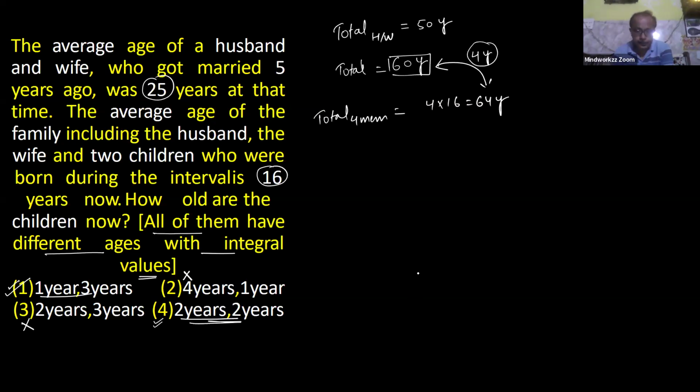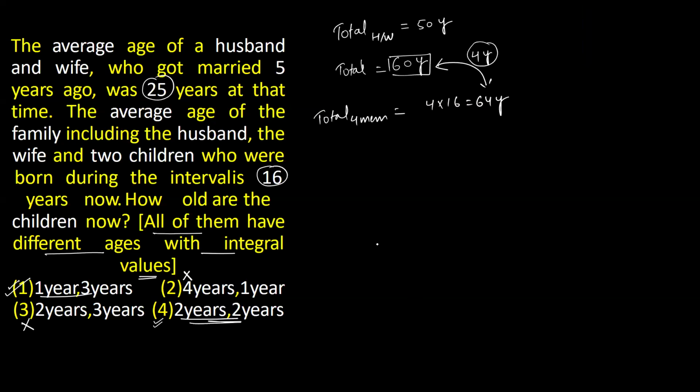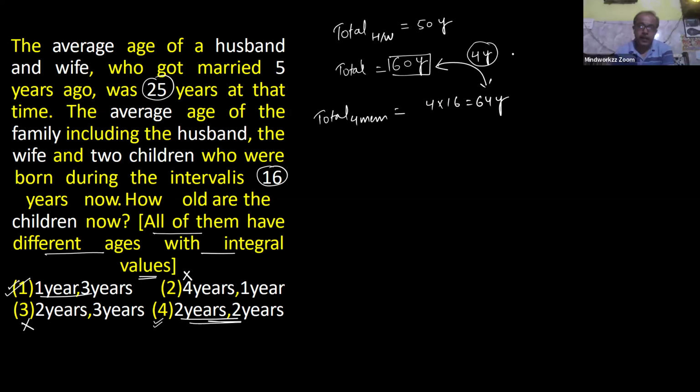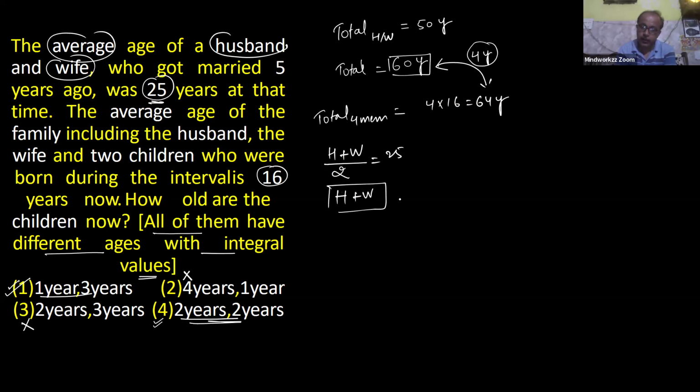Yes. So how did we get 60 years though? And how did we get, sir, 50 years? But average is 25. This is the average for husband and wife. So what is the average? Average means husband age plus wife age divided by 2. If this is 25, so the sum of husband plus wife age at the time of marriage is 25 into 2 is 50. Yes or no?